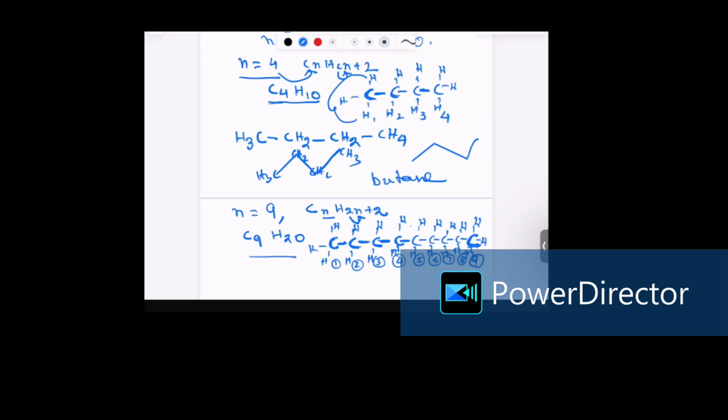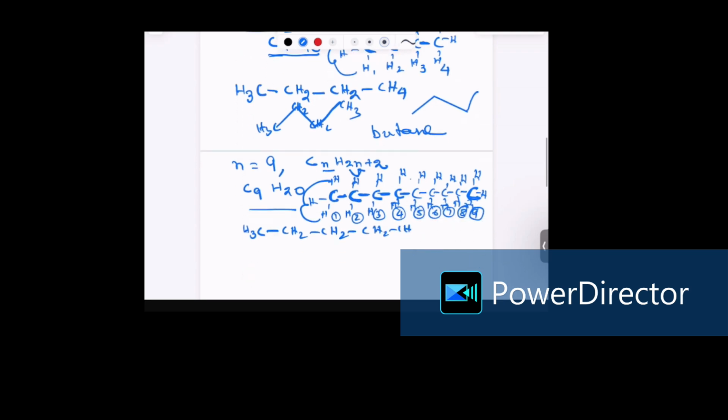How do we write the condensed structure? Start from the left. So H3C, then the middle will always be CH2: second carbon atom, third carbon atom, CH2 fourth, fifth, sixth, seventh, 1, 2, 3, 4, 5, 6, 7. We can continue like this. It is still considered a straight chain. CH2 1, 2, 3, 4, 5, 6, 7, 8, and CH3.